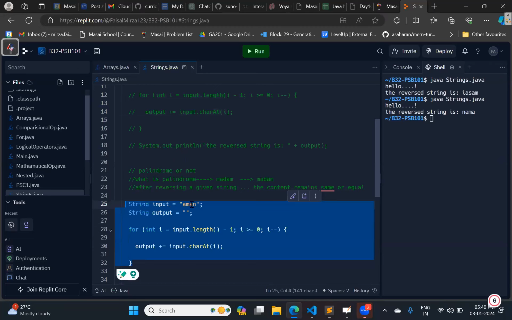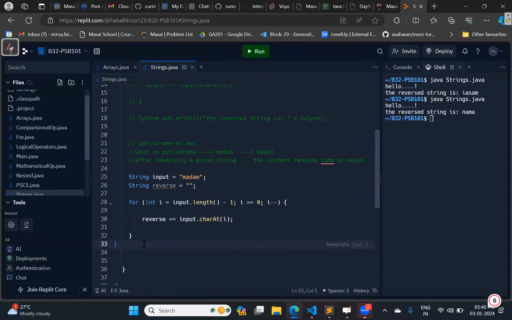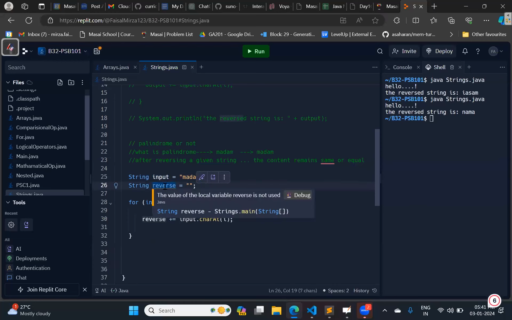Okay, first I need to reverse it now. So I will take the variable as reverse. Now, after reversing it, I need to check whether the content of the input string and the reverse string is the same or not.